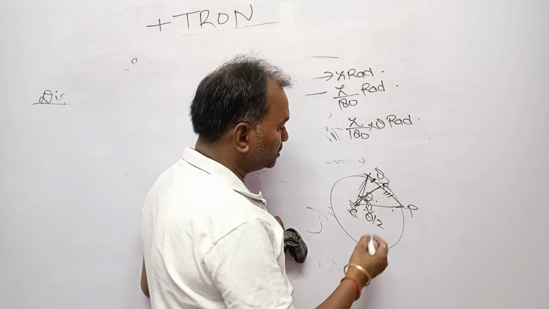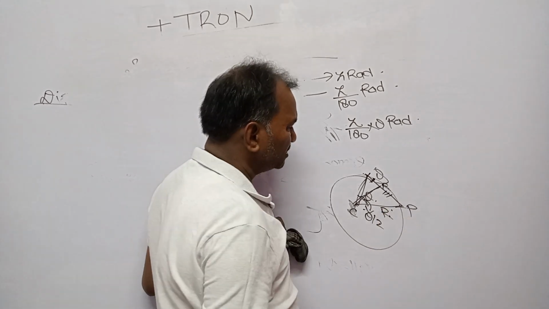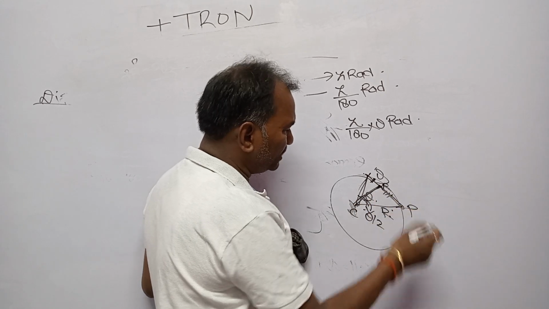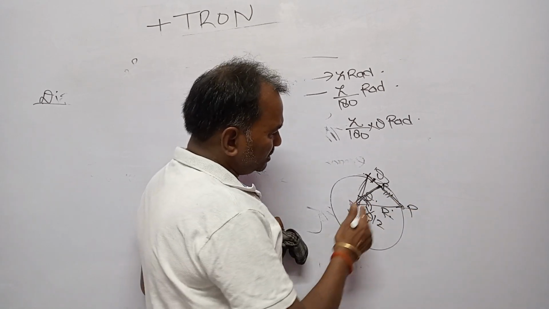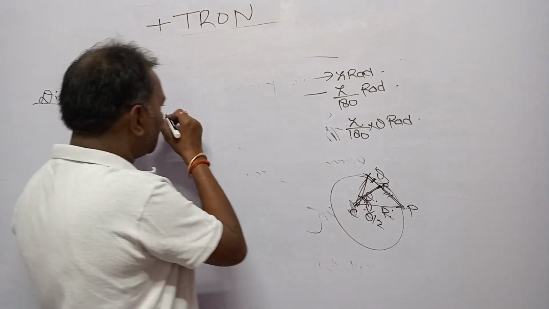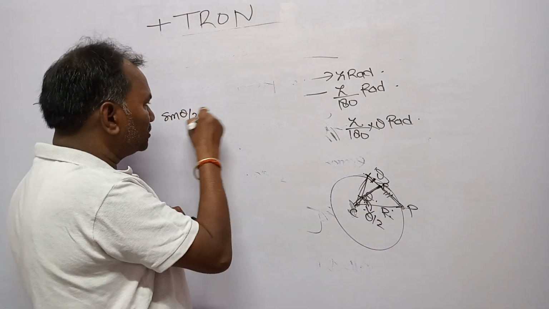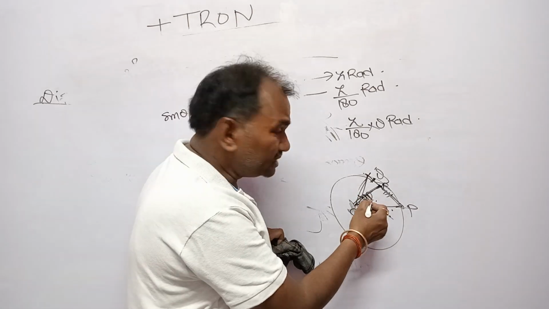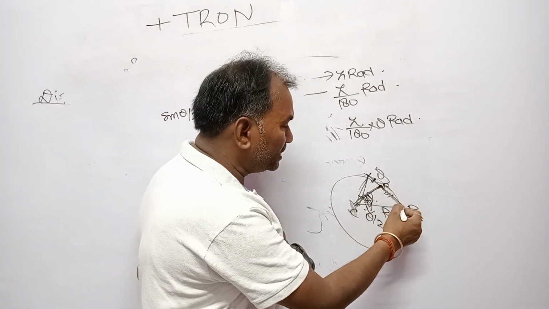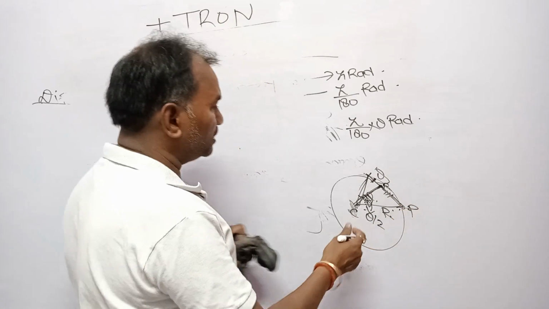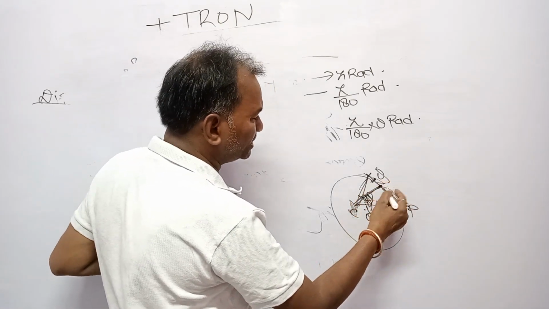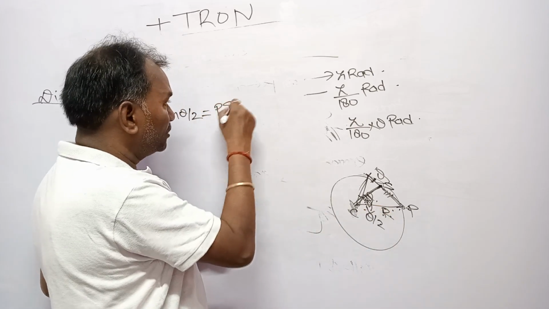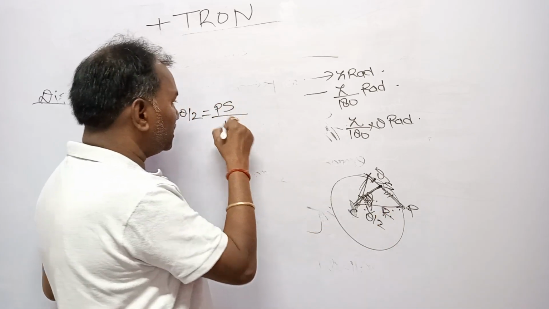So it is r. So you can find out this value by taking sine theta by 2. Sine theta by 2 equals perpendicular upon hypotenuse, that is PS over radius r.